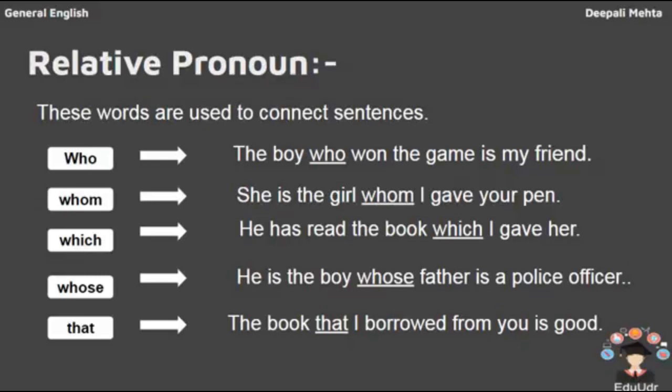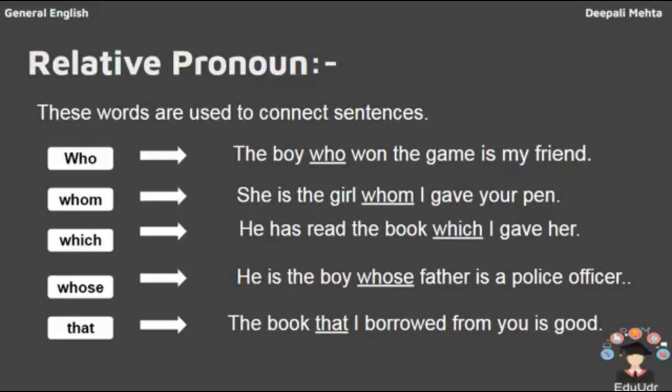First is who. The boy who won the game is my friend. Here, the boy has been joined to the last part of the sentence with a connector who. Second, whom. She is the girl whom I gave your pen. Whom has been used as a connector here.